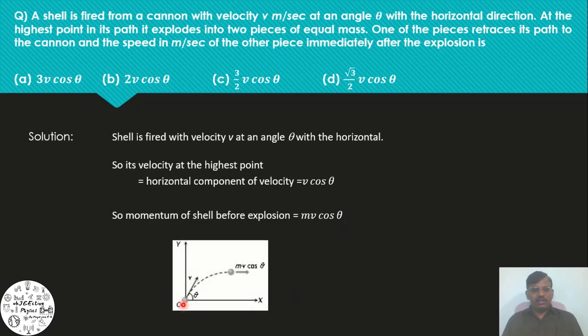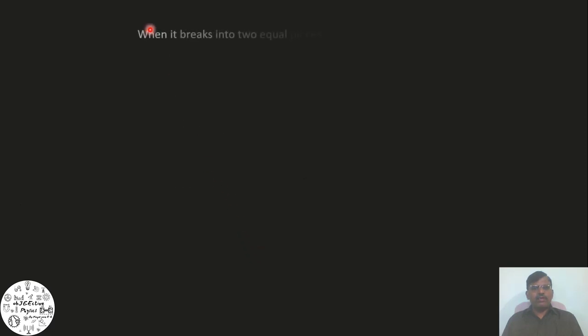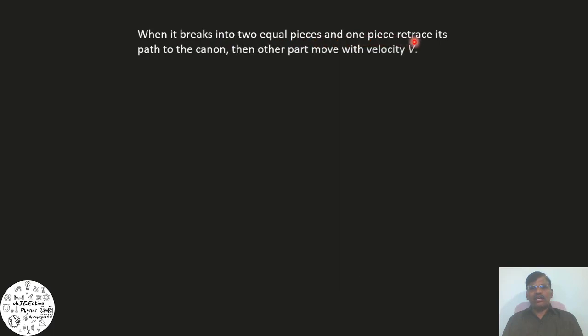Observe the diagram here. O is the point of projection, theta is the angle with the horizontal, v is the initial velocity. When a shell is fired from a cannon, at its maximum height the initial momentum is equal to mv cos theta. When the shell breaks into two equal pieces and one piece retraces its path to the cannon, the other part moves with a velocity v. This v we should estimate now.